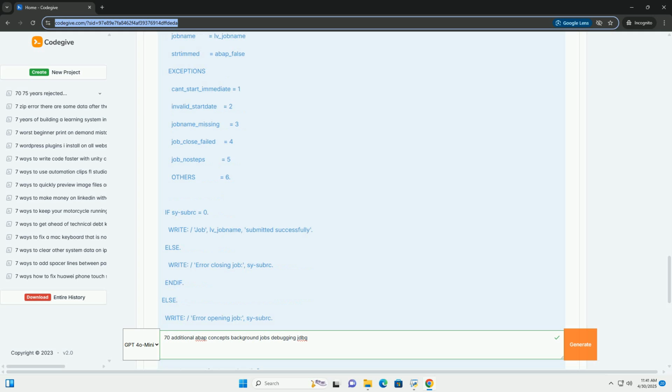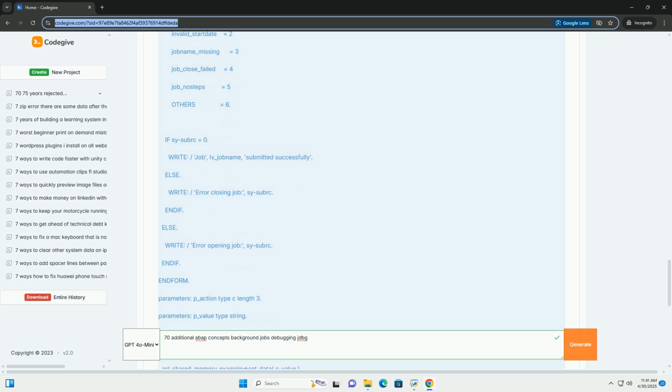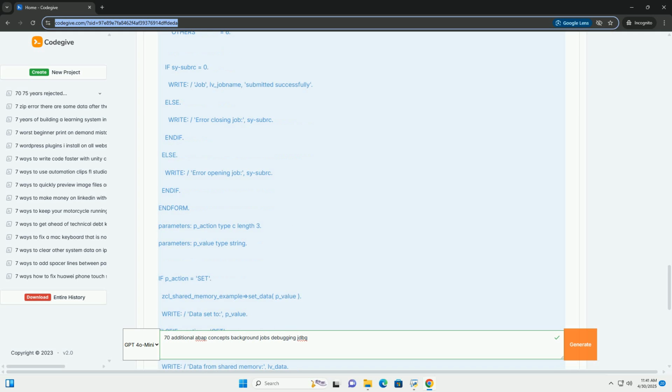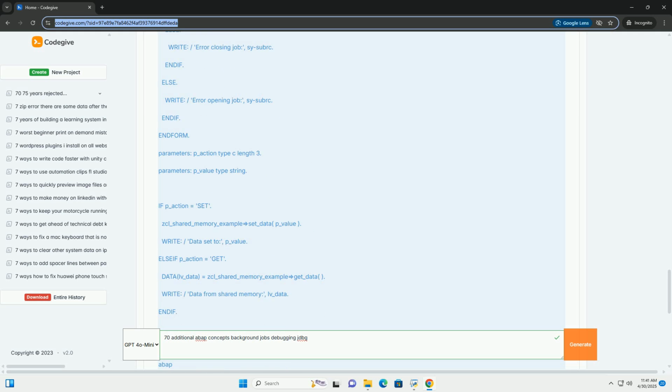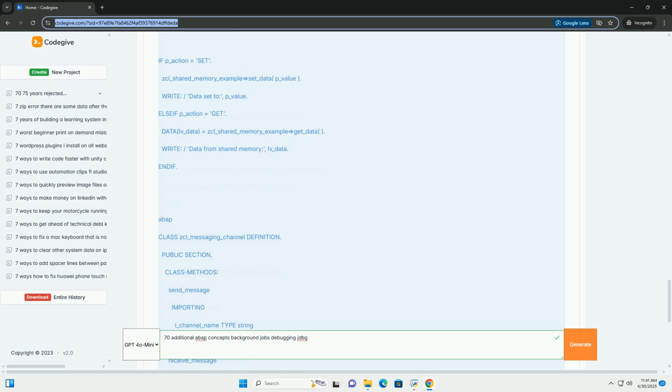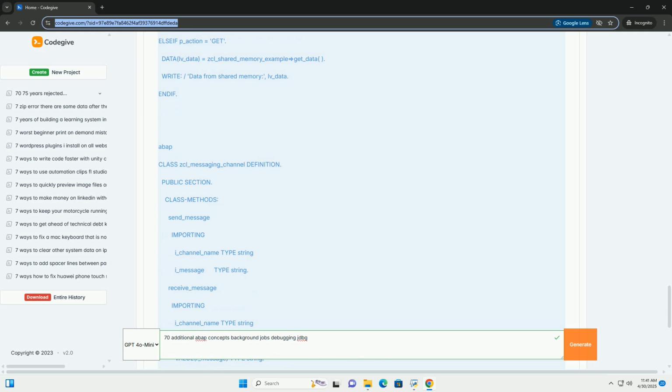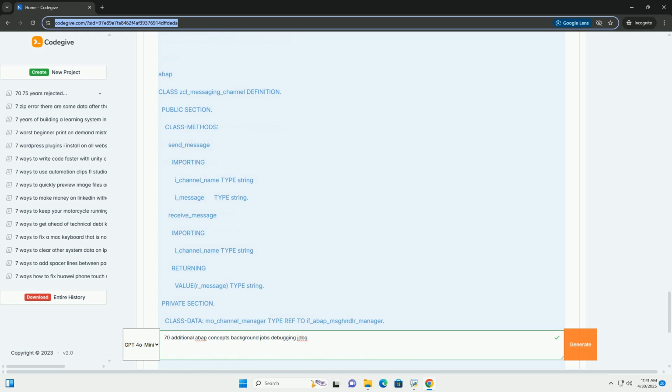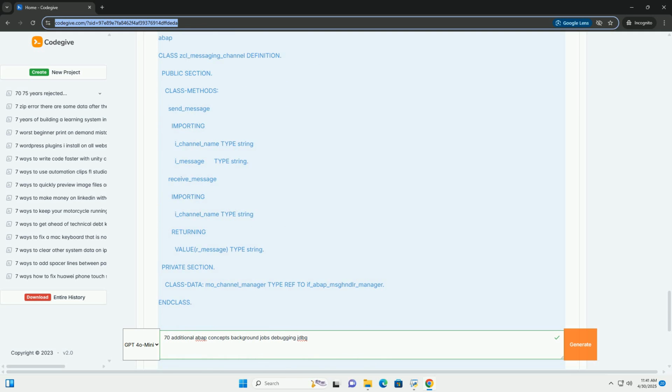1. Shared memory objects. Concept: shared memory objects allow different ABAP sessions, including background jobs, to access the same data in memory. This reduces database load and improves performance, especially for read-only or frequently accessed data. Relevance to background jobs: background jobs can load data into shared memory, which other jobs or dialog sessions can then quickly access. This is useful for caching data used in multiple reports or processes.